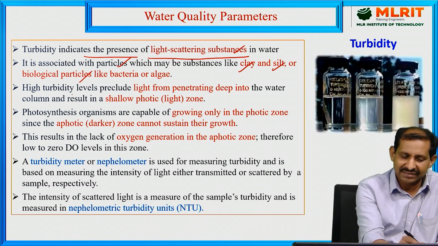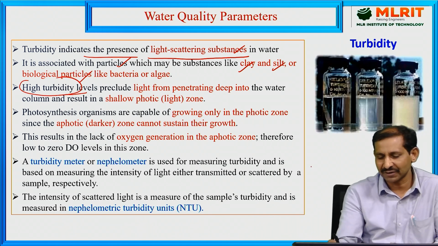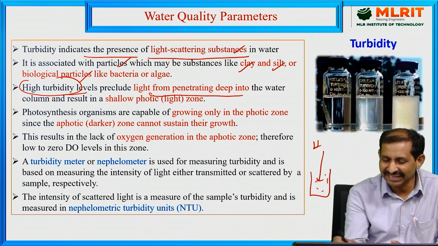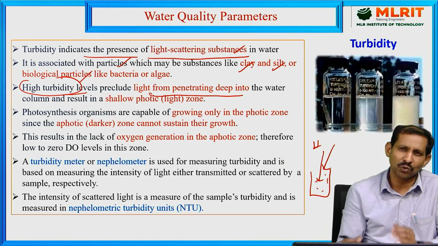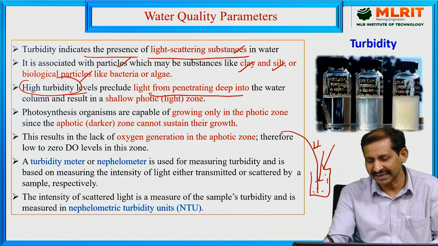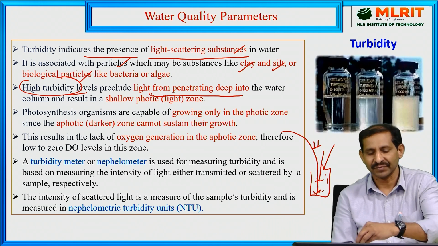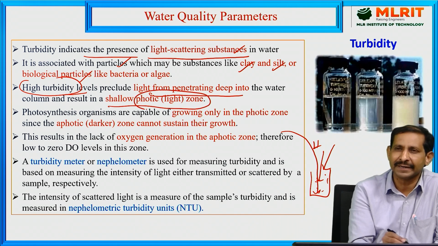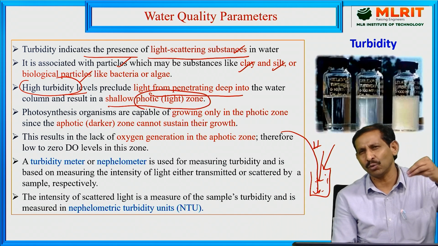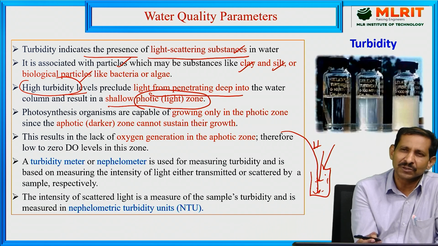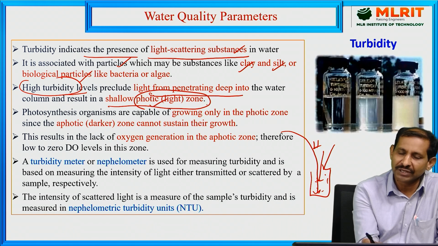For example, take a water sample containing a high turbidity level. What happens is that light is prevented from penetrating deep into the water sample. Where there is less turbidity, light will penetrate more into the water body, and a shallow photic zone will be created.